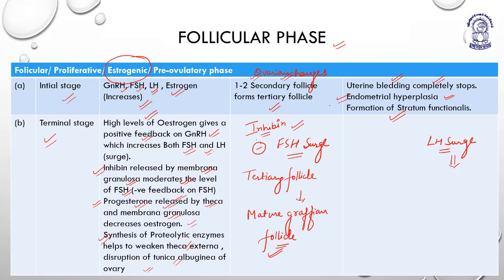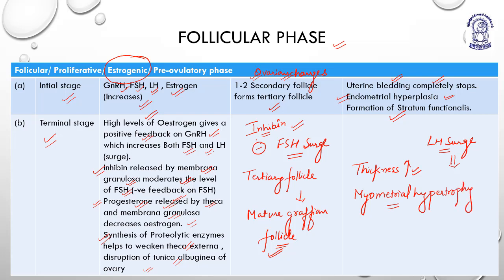Uterine changes: the endometrial hyperplasia will continue, means it will continue to proliferate. The thickness of the uterine wall will be increased enormously. Then there is myometrial hypertrophy. Myometrial means the middle muscular layer. Hypertrophy means increase in size.